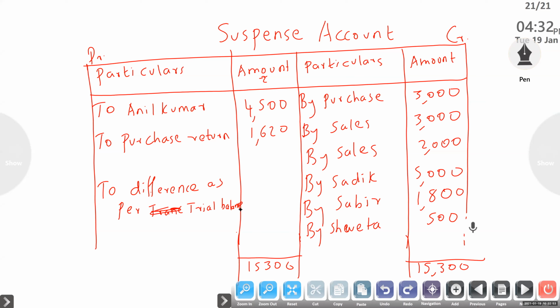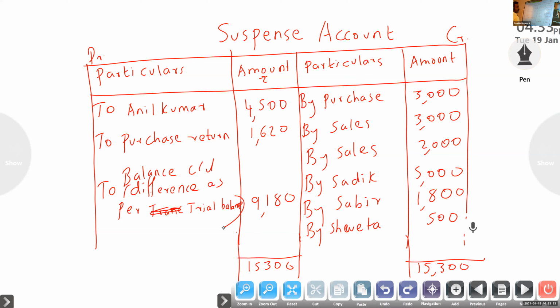9,180. 9,000. 180. Yes, 9,180. To difference as per trial balance. So to balance CD, bracket, difference as per trial balance. To balance CD. There is a difference as per trial balance.